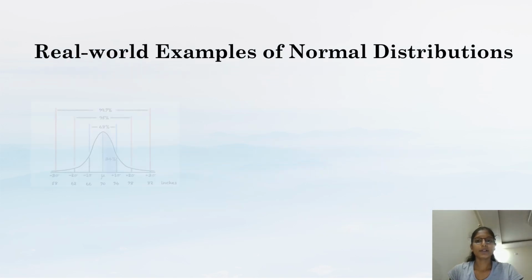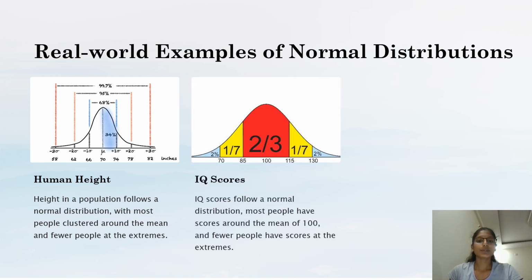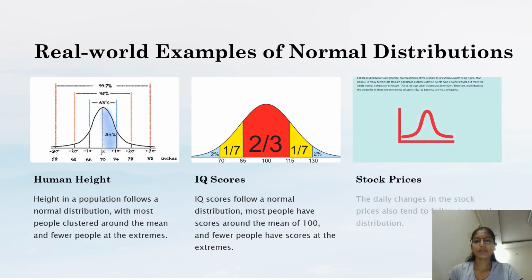Then real world examples of normal distribution. Human height is a real world normal distribution example. Height in a population follows a normal distribution with most people clustered around the mean and fewer people at the extremes. Then IQ scores. IQ scores follow a normal distribution. Most people have scores around the mean of 100 and fewer people have scores at the extremes. Then we have stock prices. The daily changes in stock prices also tend to follow a normal distribution.